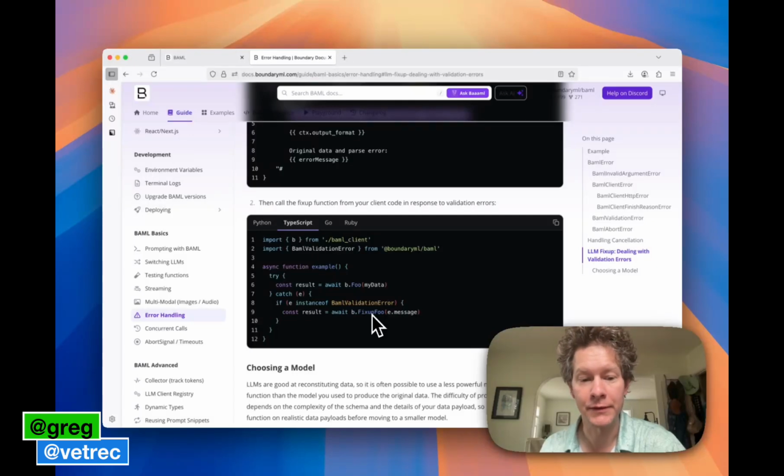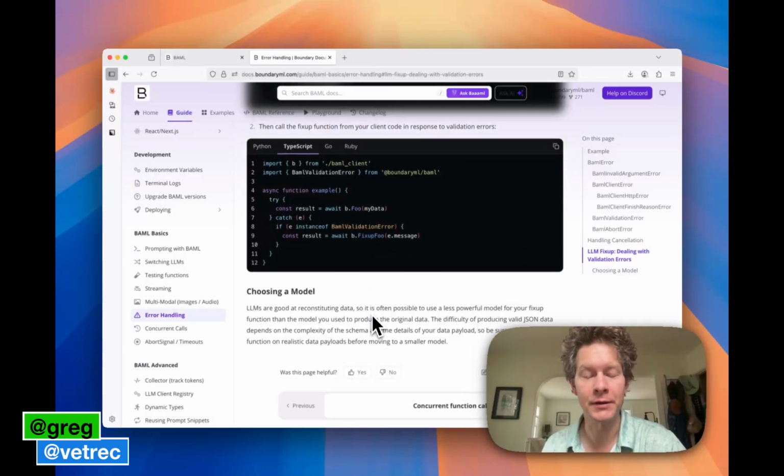We also have documentation for how to use this pattern from your client code, and some advice for how to choose a model for the reformatting. Thanks to VetRec for noticing this issue and for testing out our fix.